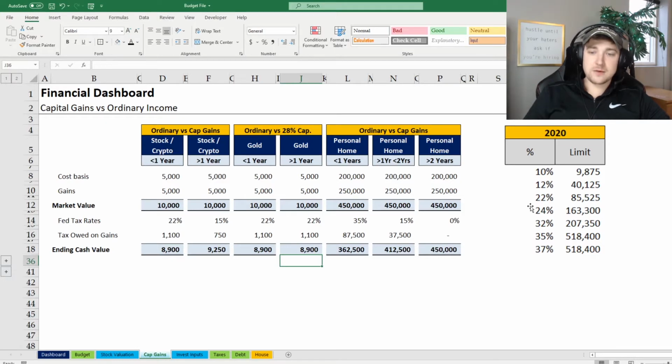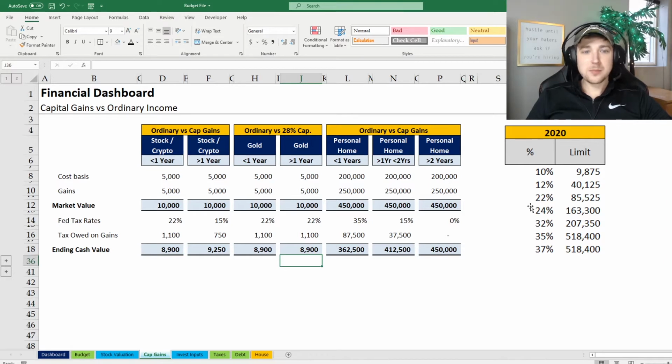Okay, but for purposes of this, when you sell a stock and you're already in one of these brackets, every dollar you make is on that bracket. So for the instance of thinking about when you sell your investments, it's not a tiered system anymore. It's whatever bracket you're in. So keep that in mind when we're talking through this.